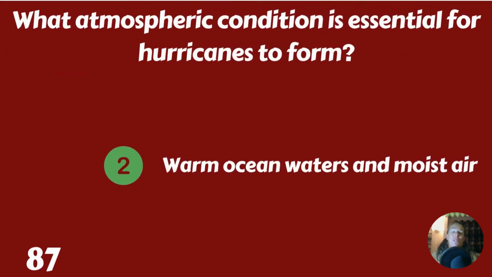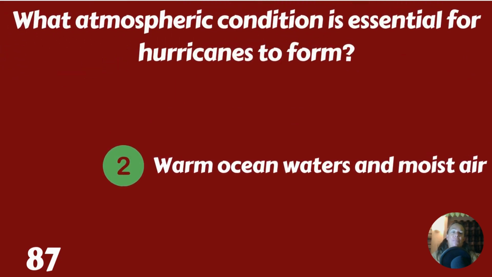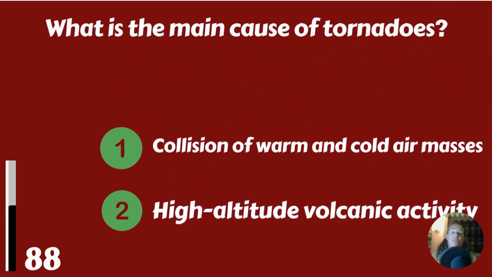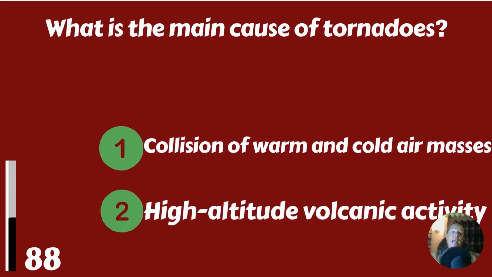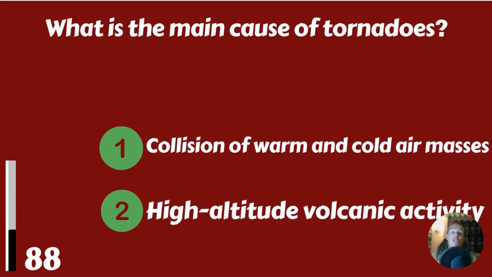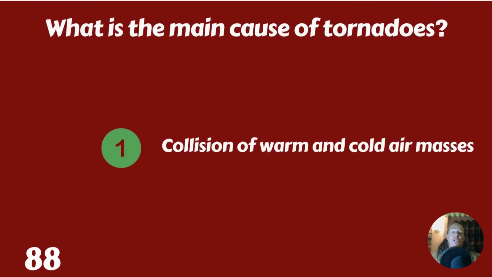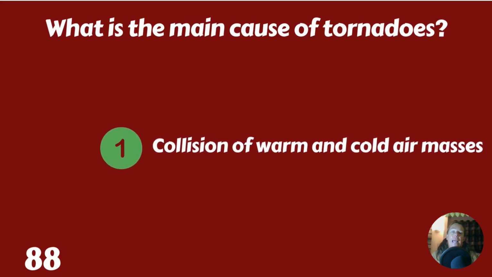Warm ocean waters and moist air. What is the main cause of tornadoes? Collision of warm and cold air masses, or high altitude volcanic activity? It's the collision of warm and cold air masses.